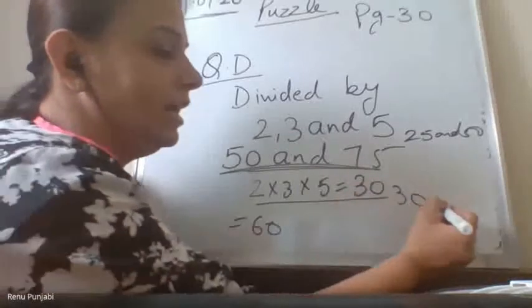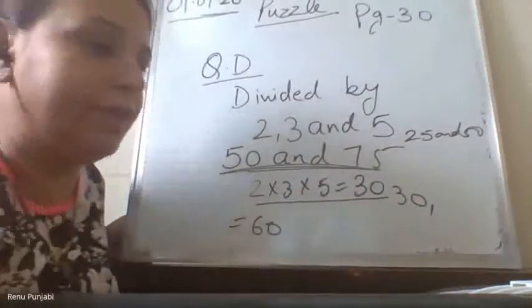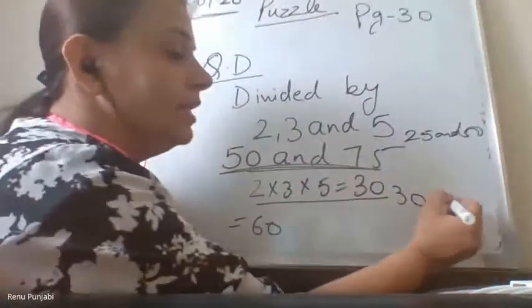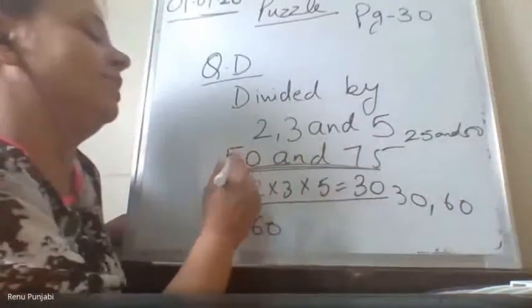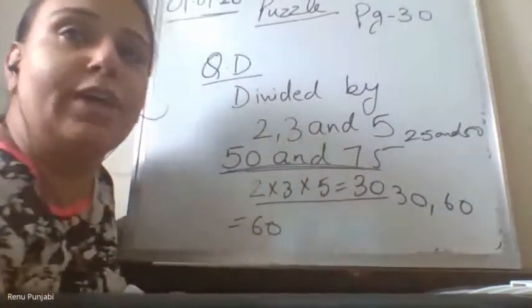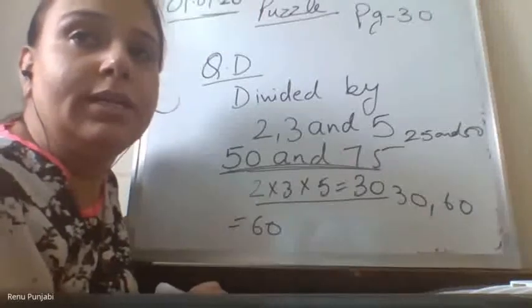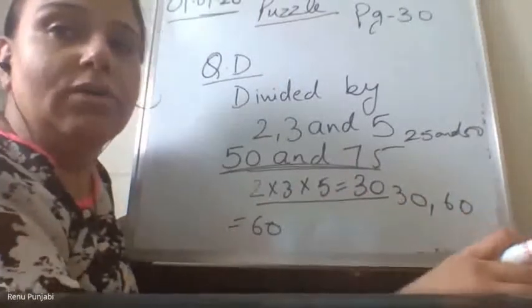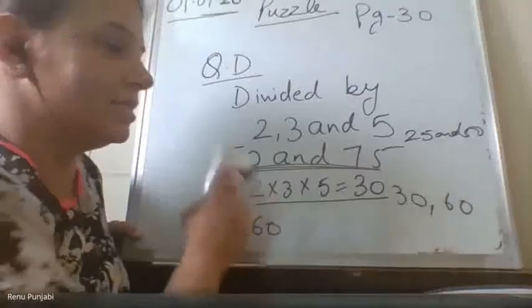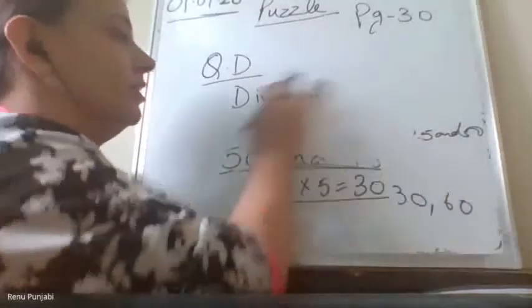So 30 was in between 25 and 50. Now 60 will be in between 50 and 75 because it's a multiple of 30. Because we have to multiply 2, 3, and 5, then the answer comes 30, then we have to add 30 and 30.